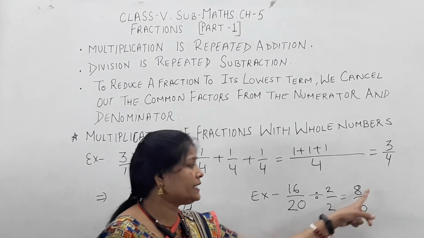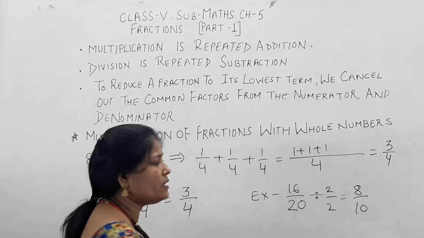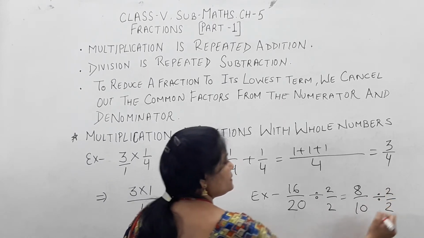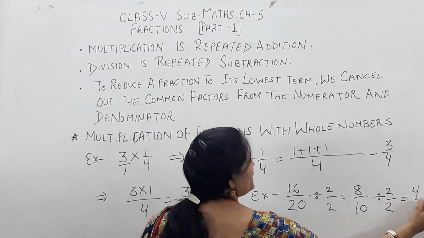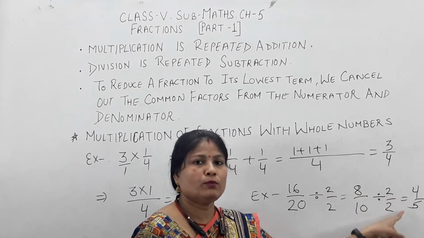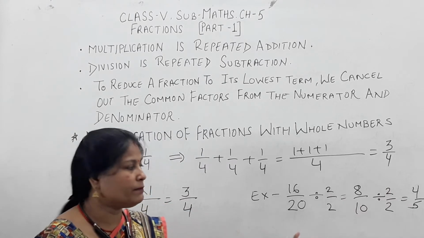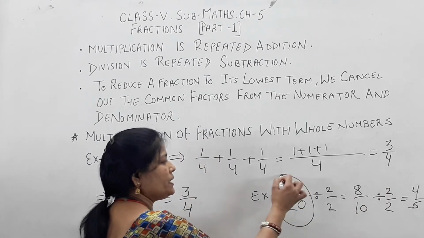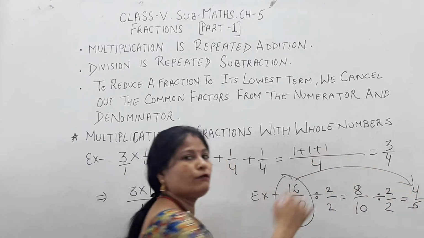But still 8 and 10 are both composite numbers, so we can divide by 2 again. Okay children, so I will get 4 by 5. Now see children, 4 by 5: both are not divisible by any common number. So I can say that 16 upon 20 is reduced to 4 by 5.